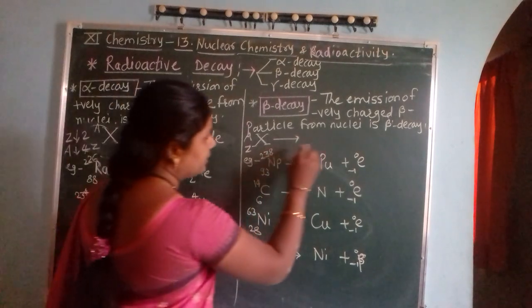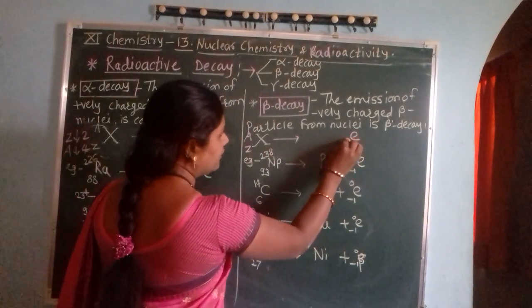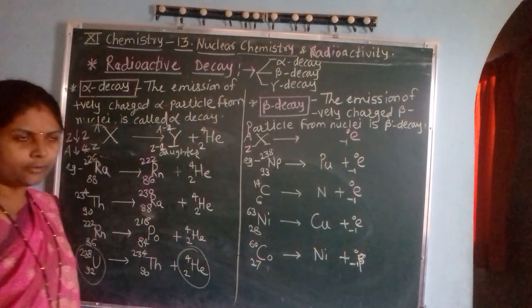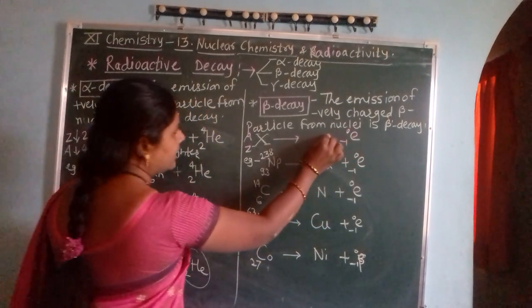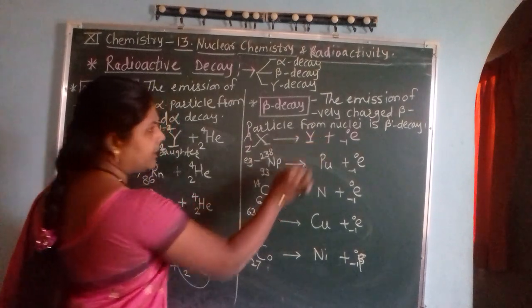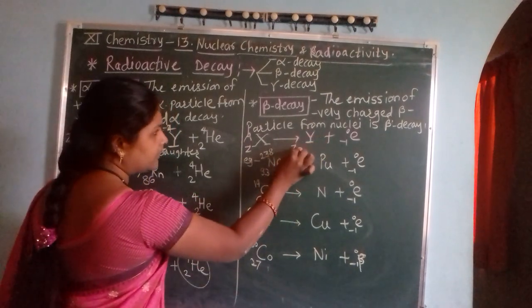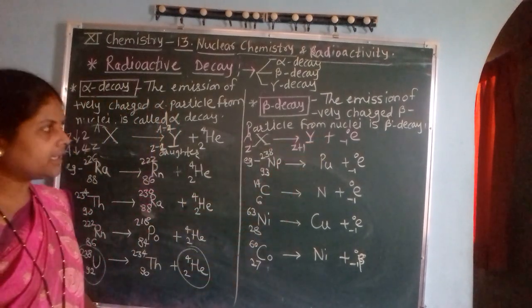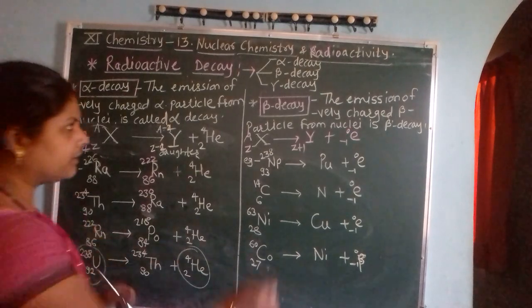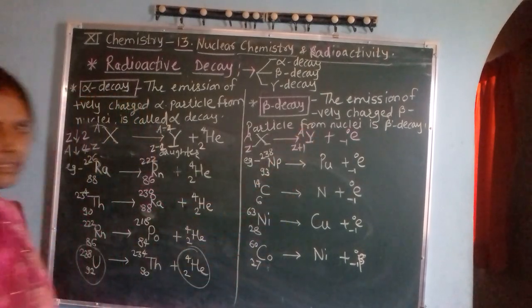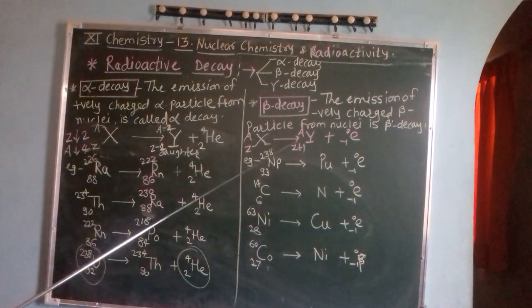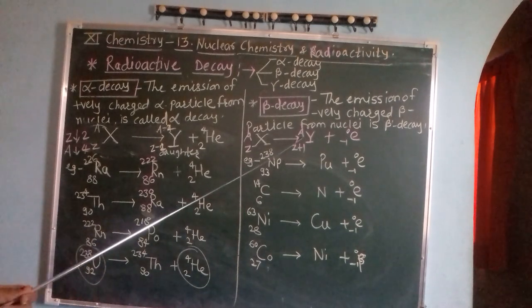Therefore, if there is emission of one beta particle or electron, then the new daughter will be formed with atomic number increased by 1 and mass number constant, or unchanged.